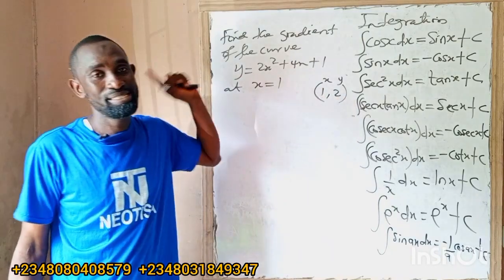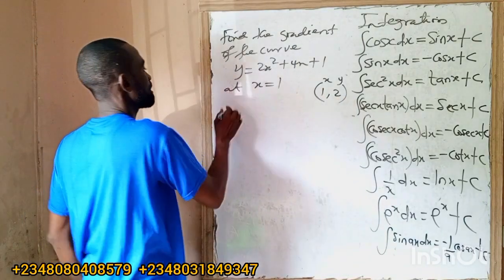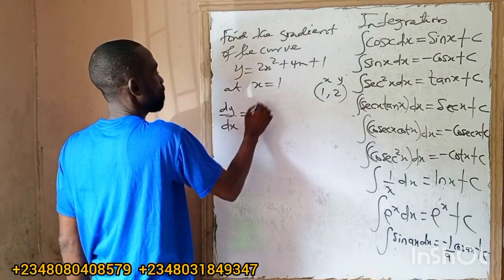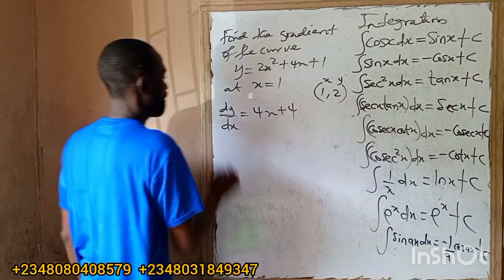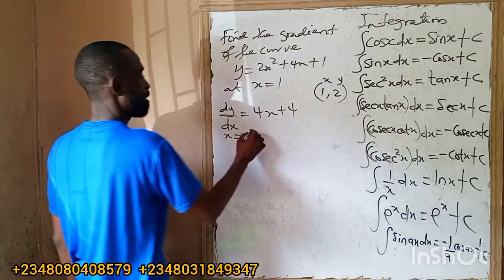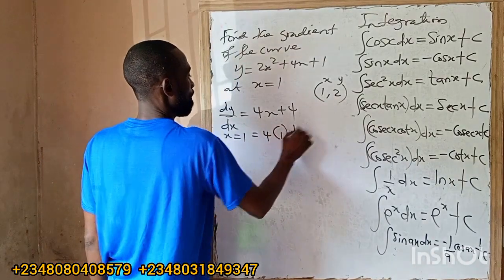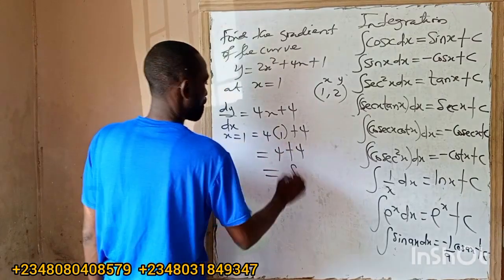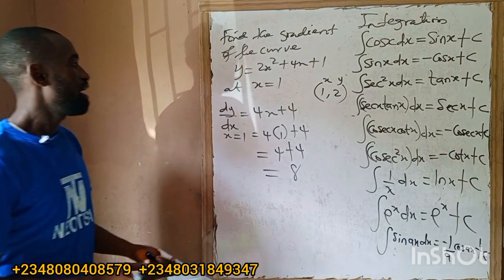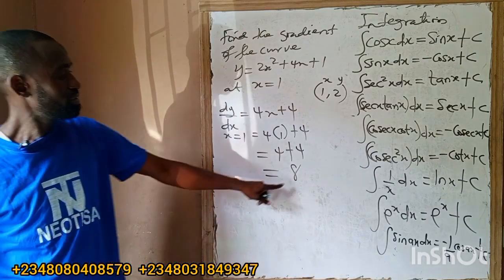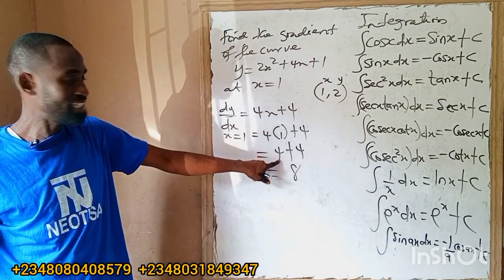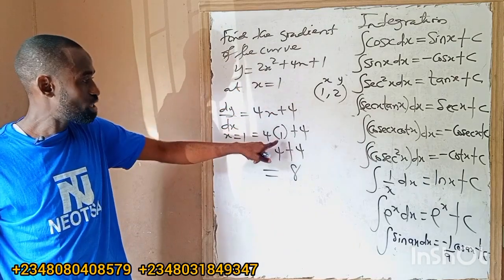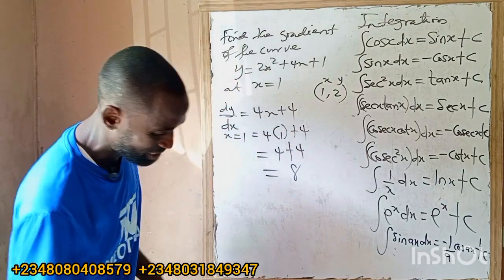I need point x. So what's the first thing? I'll first differentiate. dy/dx, the gradient, will be 4x plus 4. Then x equals 1. That will be 4 bracket 1 plus 4, which is 4 plus 4, that will be 8. So the gradient of this curve at point x equals 1 is 8. If they put 2 here, anywhere I see x, I'll put 2. If they put 0, if they put minus 1, everywhere I see x, I'll put minus 1. It's as simple as that.